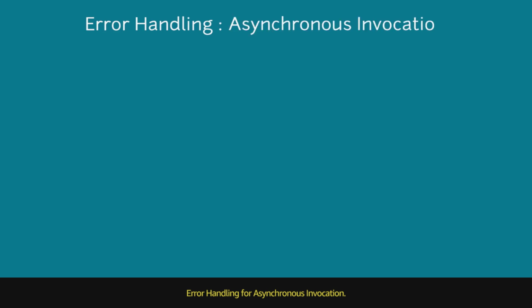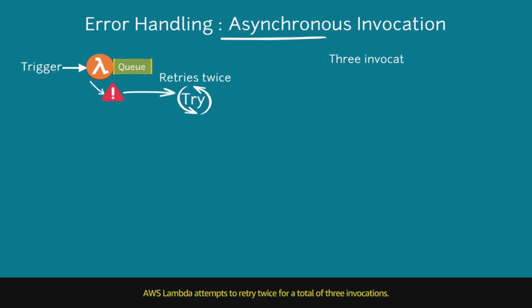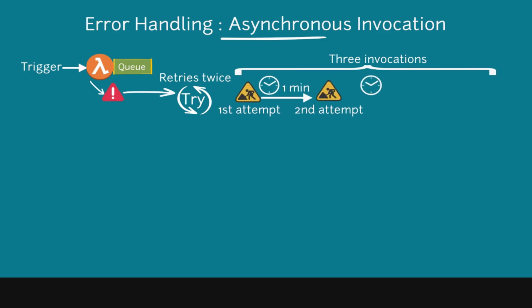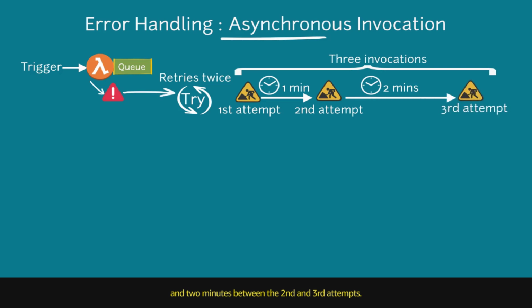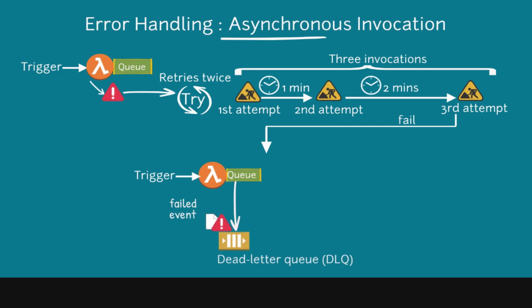Error handling for asynchronous invocation. If the function returns an error, AWS Lambda attempts to retry twice for a total of 3 invocations. There is a 1-minute wait between the first 2 attempts and 2 minutes between the second and third attempts. If all 3 attempts fail, Lambda sends the failed event to a dead letter queue if it's configured.